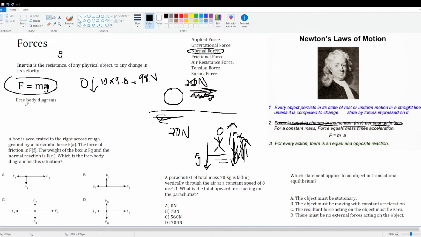Now I've written out here free body diagrams. So this is to label the forces acting on an object. A very common one is an object, a block or whatever, on an inclined plane. So actually, I'm going to make some space here. I'm going to use this instead.